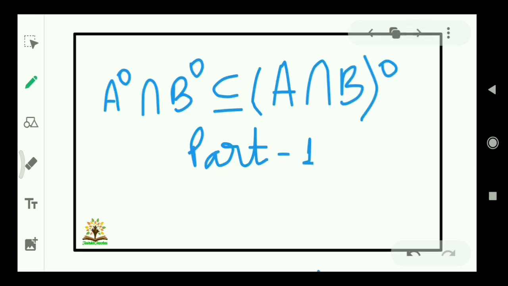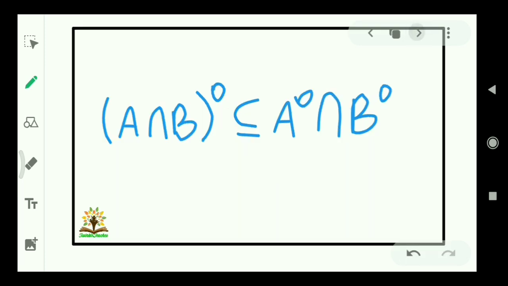In the first part, we will show that interior of A intersection interior of B is a subset of interior of A intersection B. This will be part 1 of the theorem. In another part, we will show that interior of A intersection B is contained in interior of A intersection interior of B. So let us start our first part.